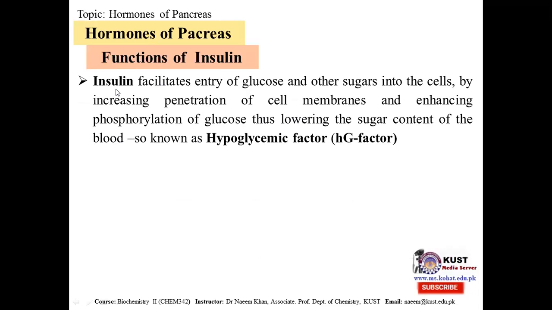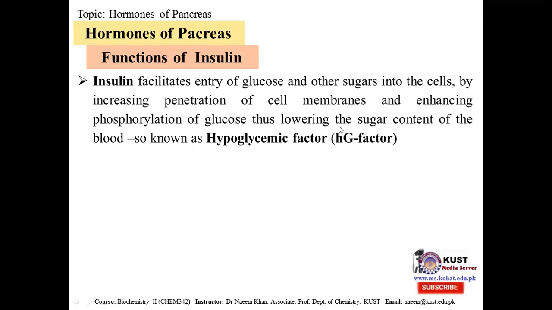It changes the penetration of these molecules into the cell membrane. When the penetration power increases, the molecules move faster inside the cell, and this enhances the phosphorylation, the conversion of glucose into glucose 6-phosphate, so glucose concentration is decreased.